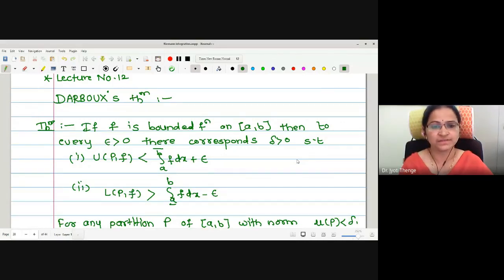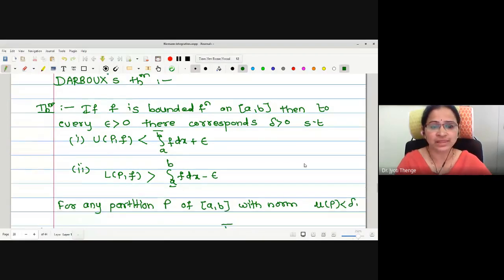Darboux theorem states that if f is a bounded function on closed interval [a,b], then for every epsilon greater than 0, there corresponds delta greater than 0 such that upper sum is less than upper integral plus epsilon, and lower sum is greater than lower integral minus epsilon, and this is true for the partitions of the closed interval [a,b] whose norm is less than delta. The condition we are imposing on the partition for which these two statements hold is that the norm value is less than delta.